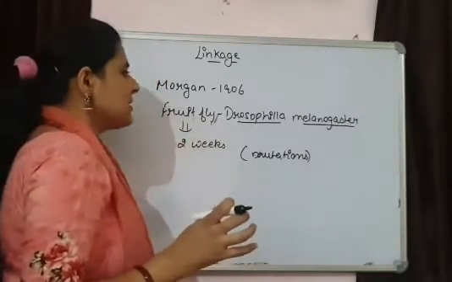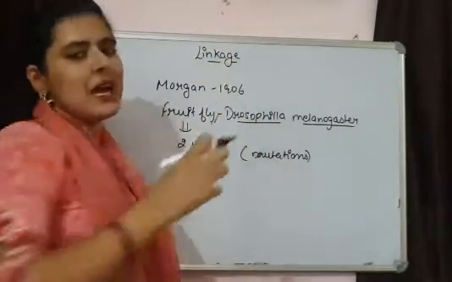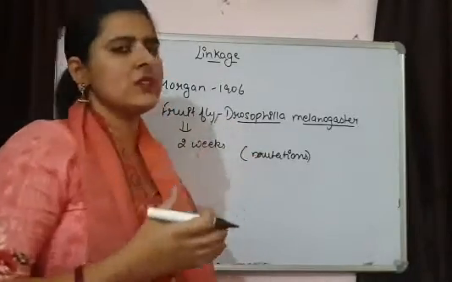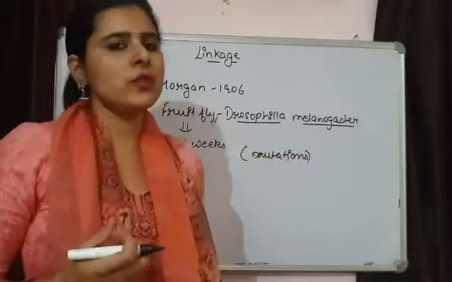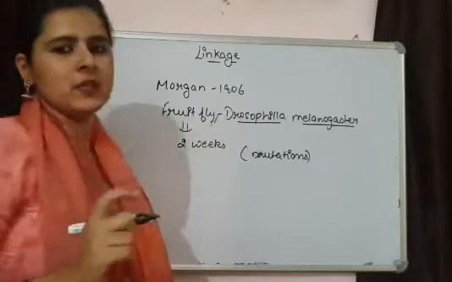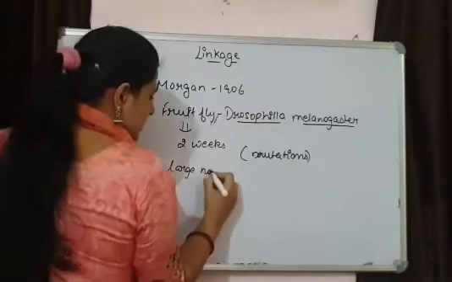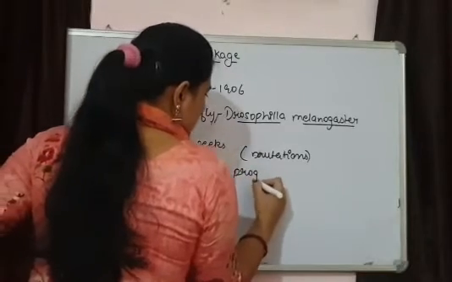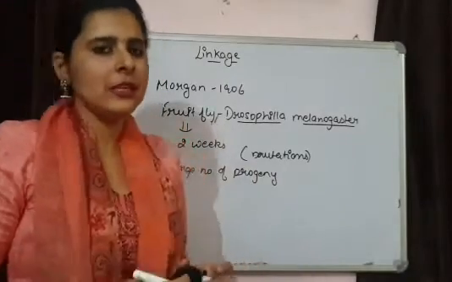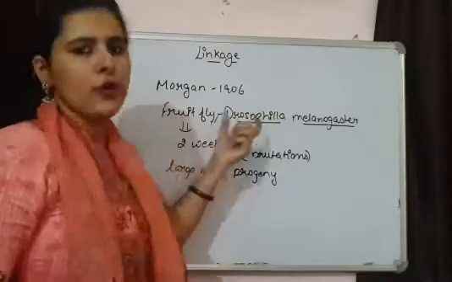Another thing is that most of the linked genes are present in Drosophila melanogaster. So, the study of linkage is very easy with the help of this fruit fly. Another thing is, in one mating, it produces a large number of progeny. So, for the experiment, we get a large number of progeny. That was also one of the factors. That's why T.H. Morgan chose this fruit fly.